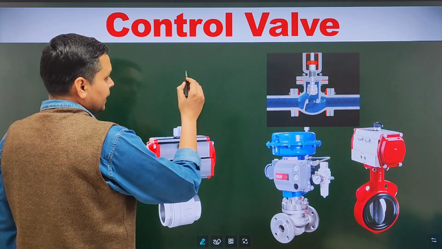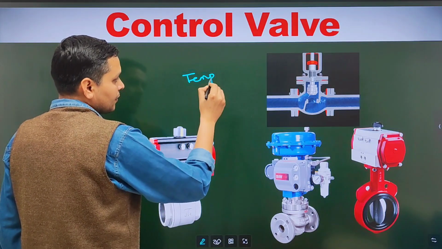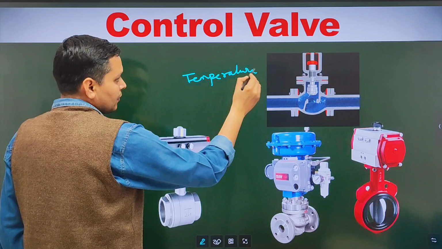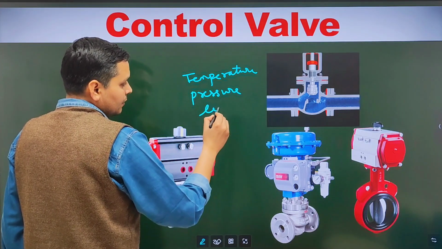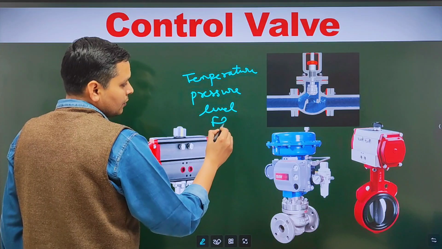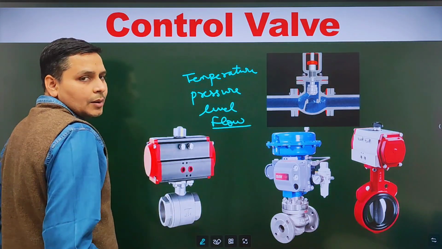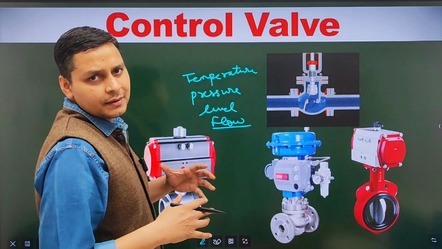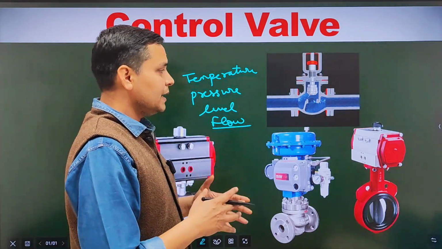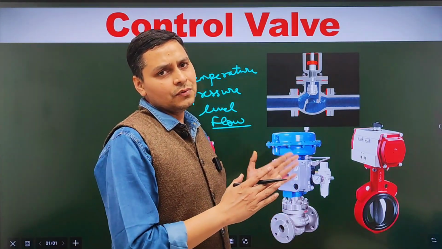It can control temperature, pressure, level, flow by regulating the flow of fluid. How can it control temperature, pressure and level? By regulating the fluid flow.